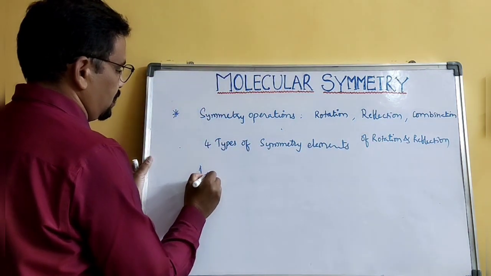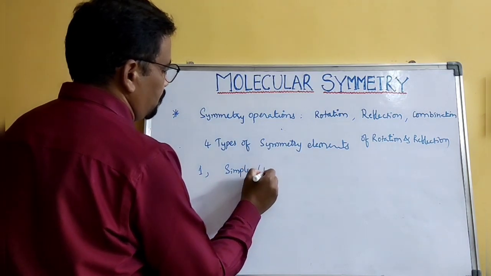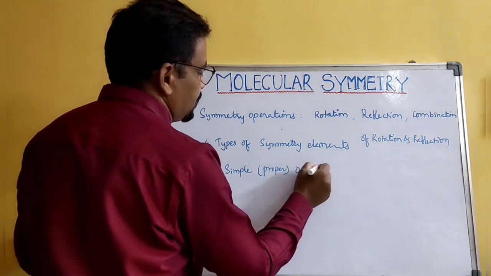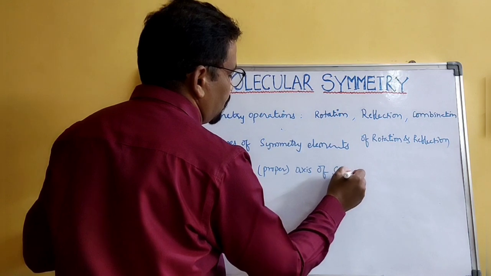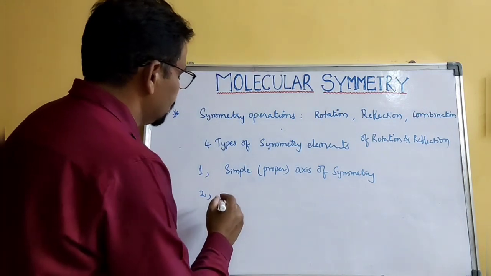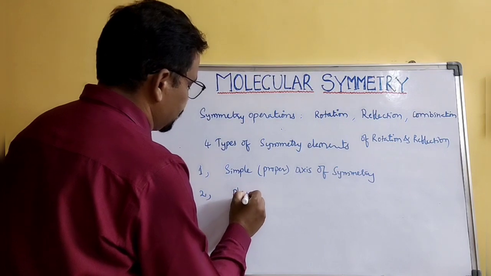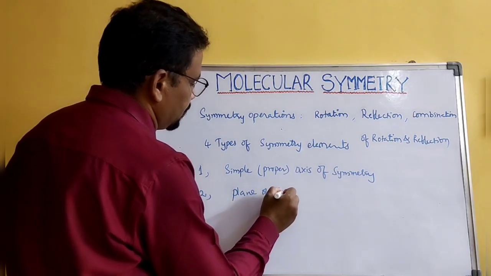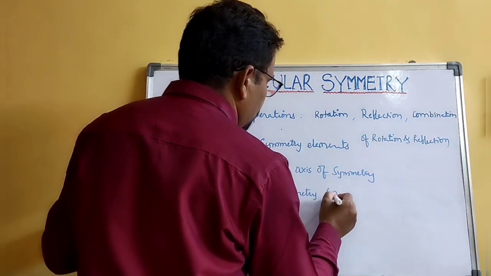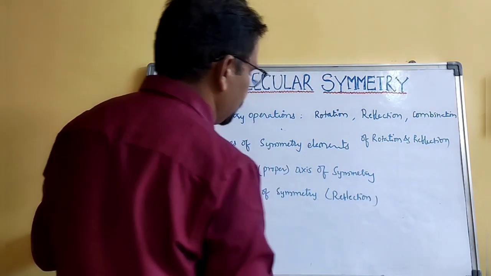One is the simple or proper axis of symmetry. The second one is the plane of symmetry, or reflection symmetry.